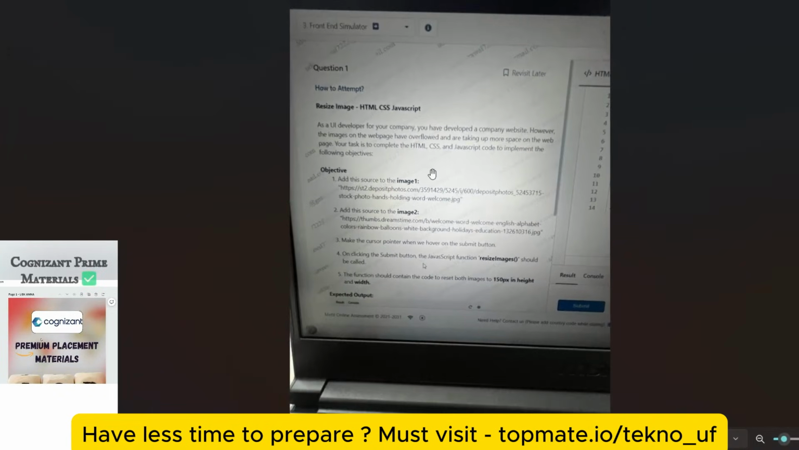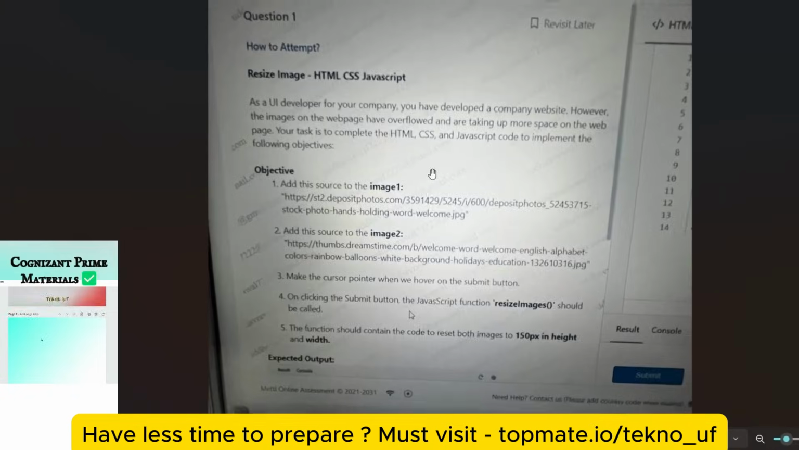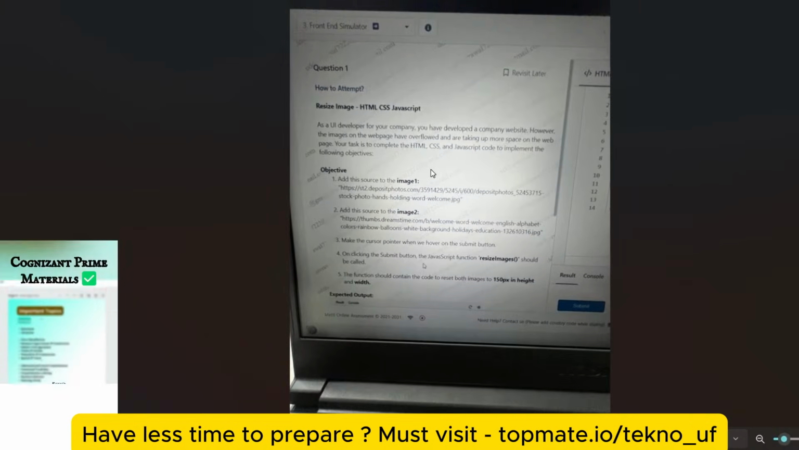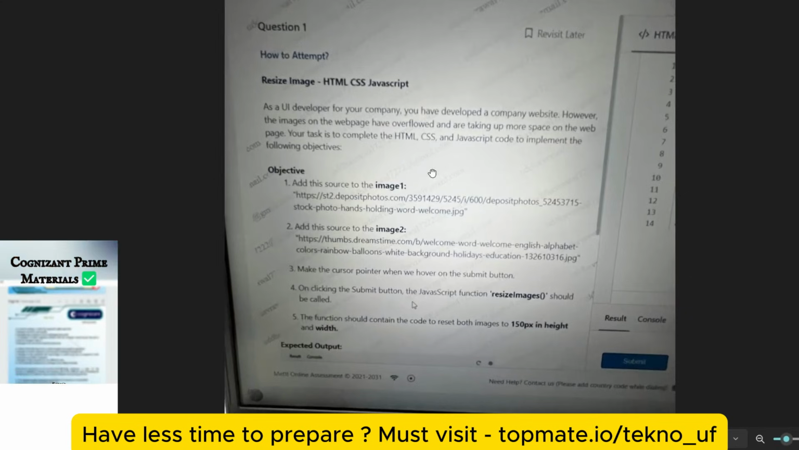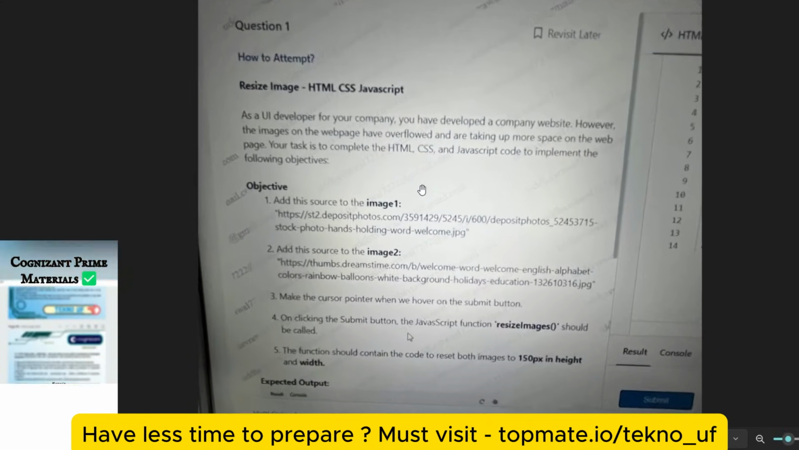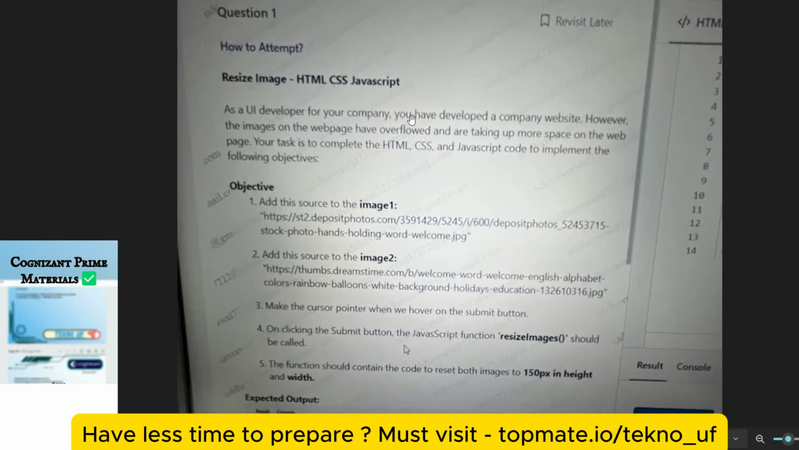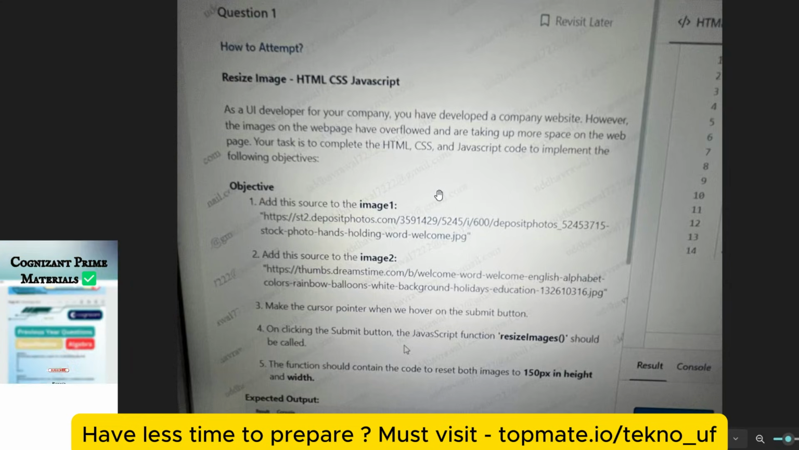So basically, what happened in the exam, you have to solve 2 coding questions in Java, Python, or C Sharp, 1 question from web UI, and 2 questions from SQL. Okay, so resize image, this is the problem statement. As a UI developer for your company, you have developed a company website. However, the images on the web page have overflowed and are taking up more space on the web page. Your task is to complete the HTML, CSS, and JavaScript code to implement the following objectives.